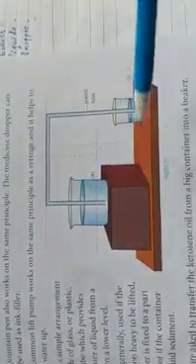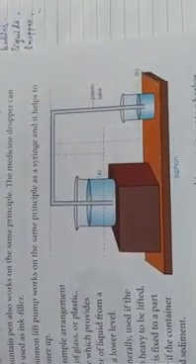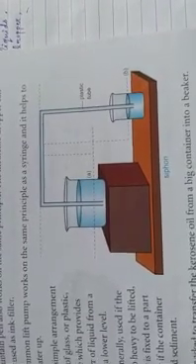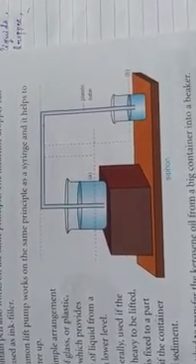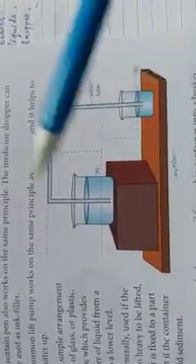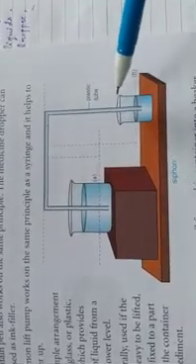So this is a simple arrangement and this is called a siphon. It is generally used if the container is too heavy to be lifted, or the container is fixed to a part of the machine, or if the container contains liquid sediment. At that time this arrangement is used to transfer the liquid from a higher level to a lower level.